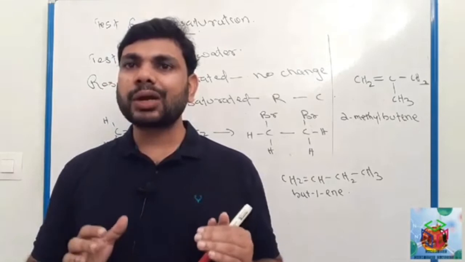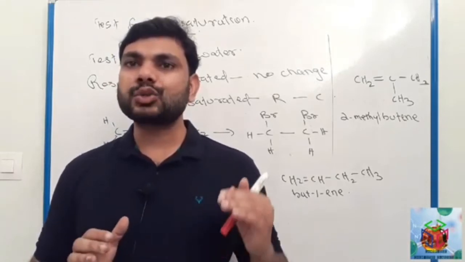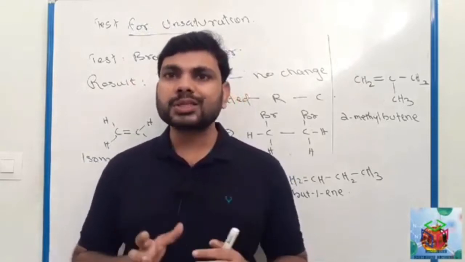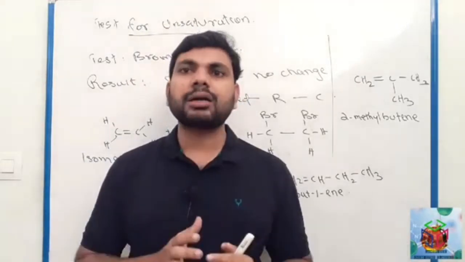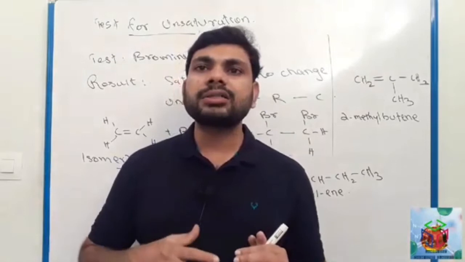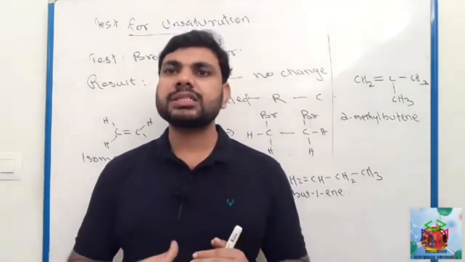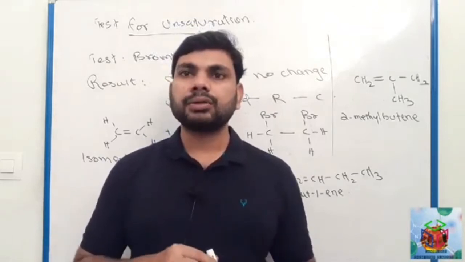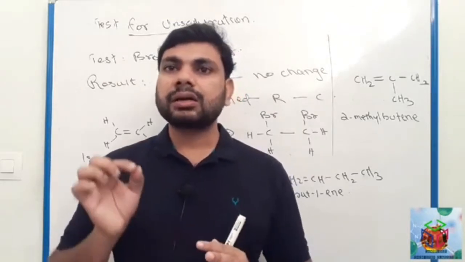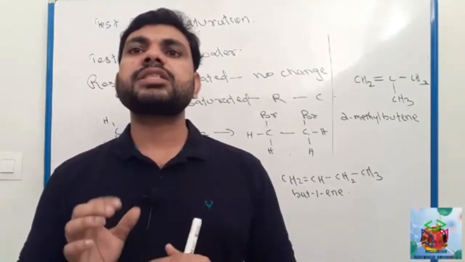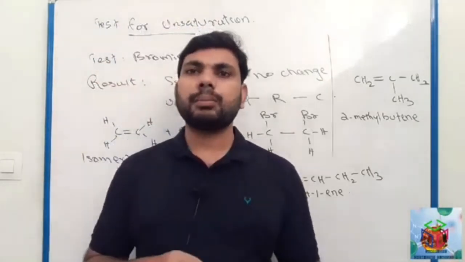But unsaturated compounds will react with aqueous bromine, and the red brown color turns to colorless. This indicates the given substance is an unsaturated compound.